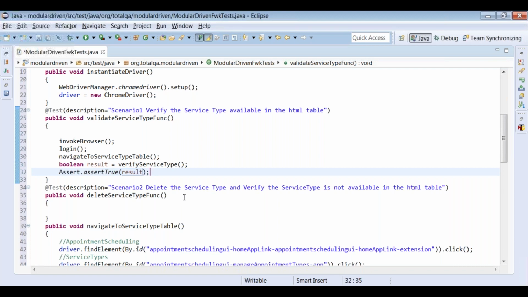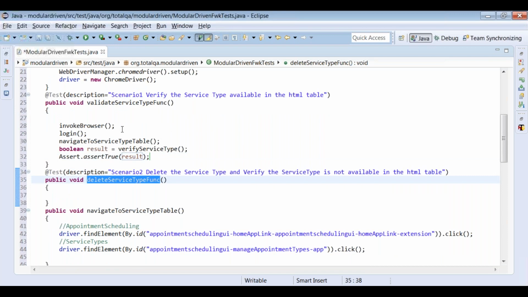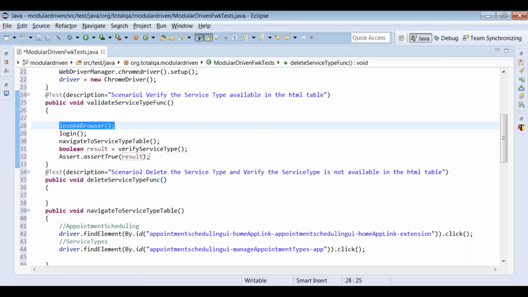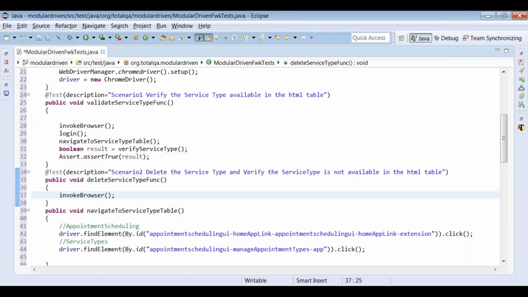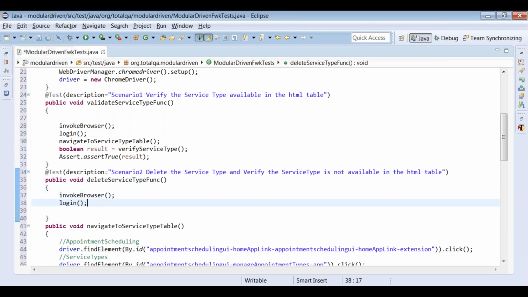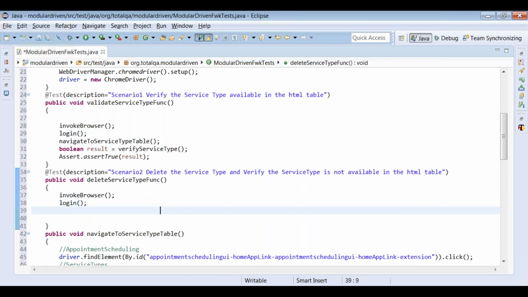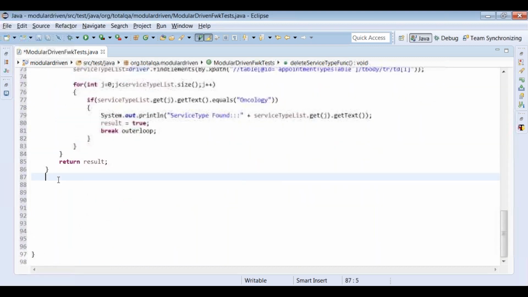Now let's see the second scenario. The second scenario is also more or less the same. You are going to invoke the browser. We're going to log in. We're going to navigate to the service type table. But here we are deleting a service type. Let's write down the logic for deleting the service type. Again, we'll write public boolean delete service type.